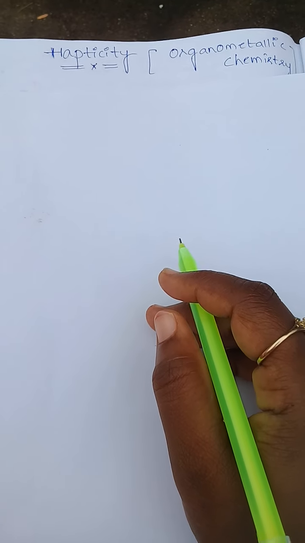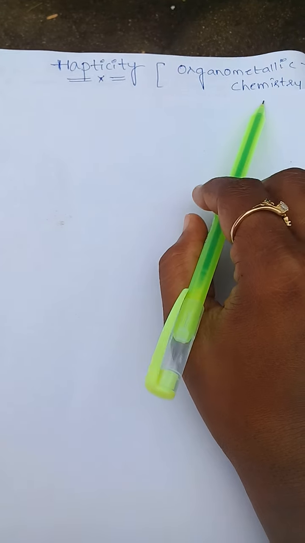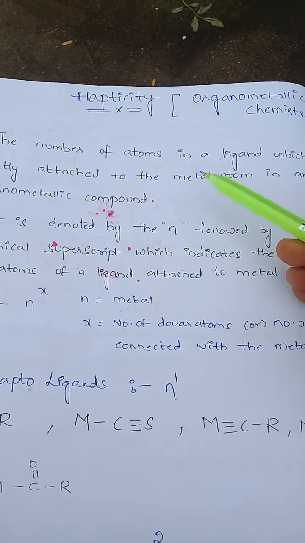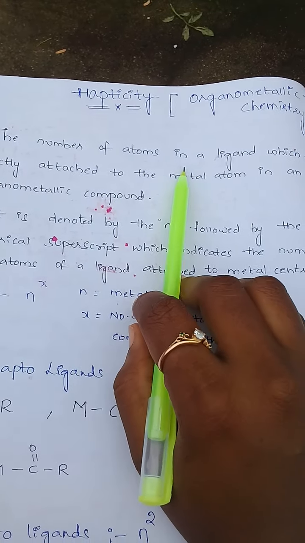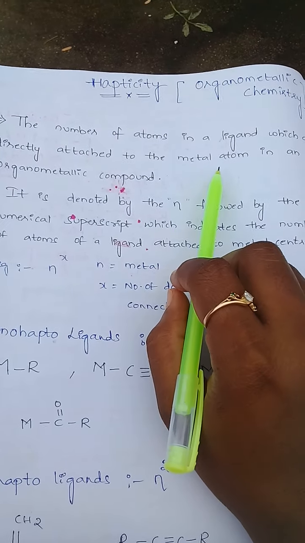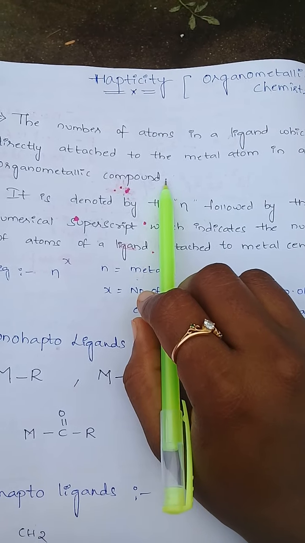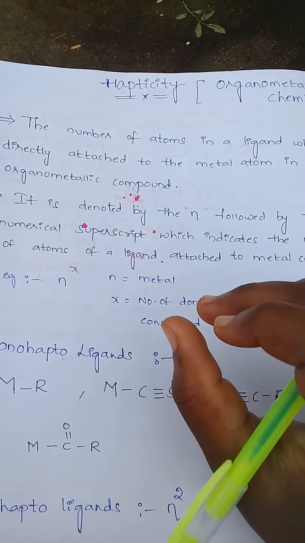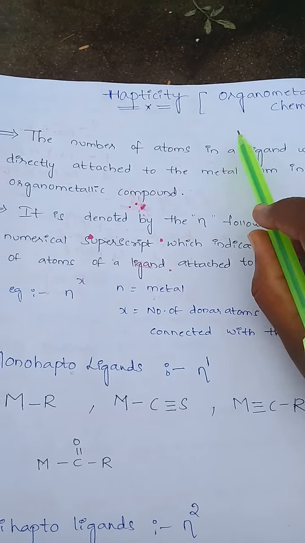In this video I am going to explain hapticity in organometallic chemistry. See, what is meant by hapticity? The number of atoms in a ligand which are directly attached to the metal atom in an organometallic compound. So here, the number of atoms in a ligand directly attached to the metal is known as hapticity.